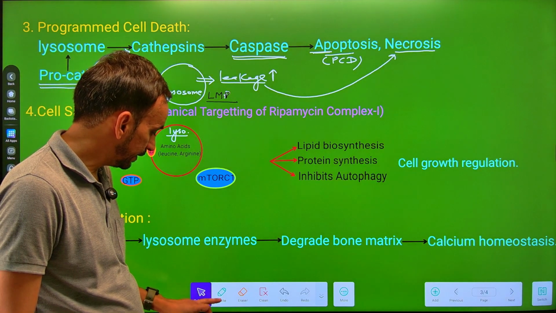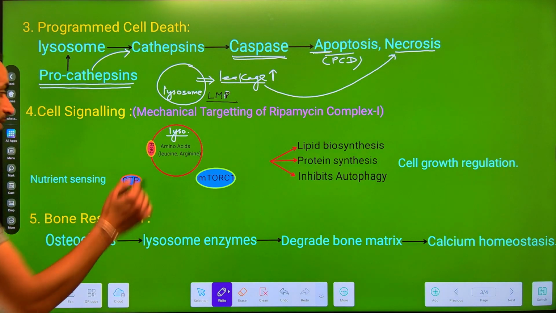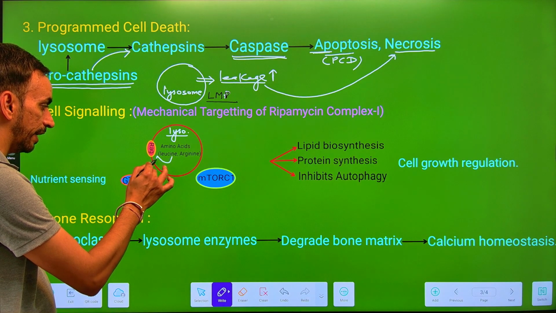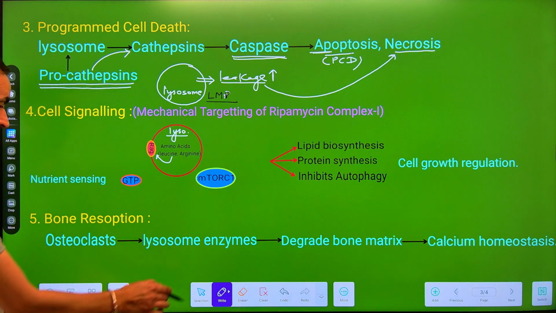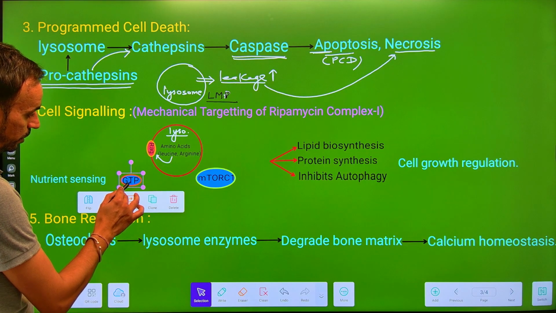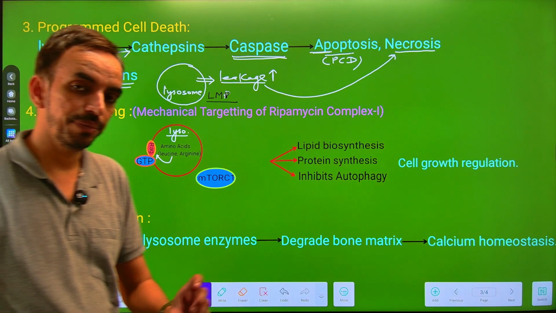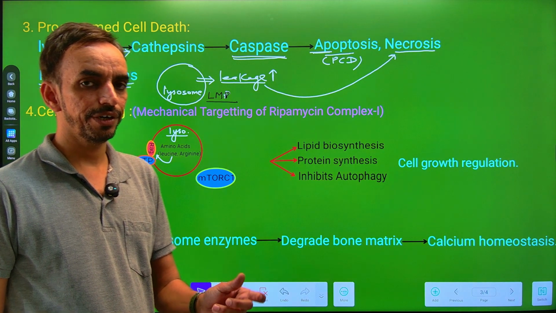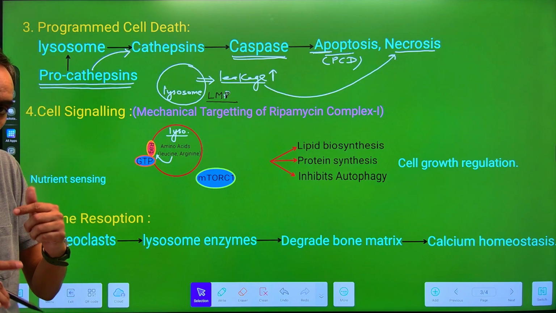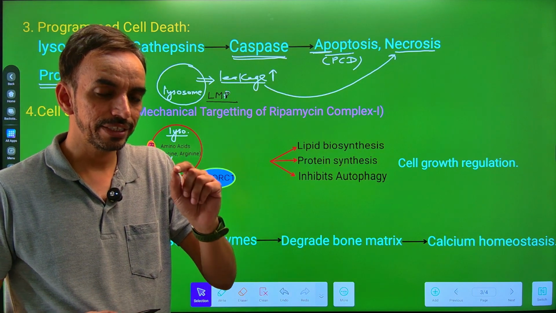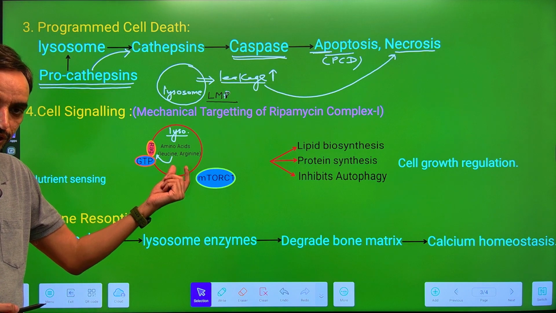After sensing these amino acids, particularly the leucine and the arginine, there is an activation of RAG protein. This RAG, it recruits the GTP and will convert into the RAG-GTPase. That is the activated form of RAG protein, and the attachment of GTP only takes place after sensing the amino acid, that is leucine and arginine.